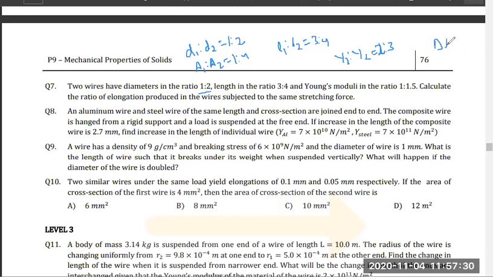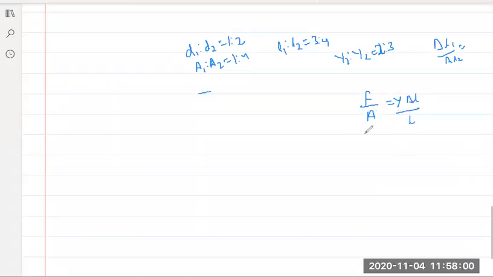So you have to find delta L1 by delta L2. Don't you think that this is a formula putting problem? Yes or no, everyone? Because length, ratio, everything is given. So I can say that F by A is equal to Y delta L by L. F by A is equal to Y delta L by L. Got it?